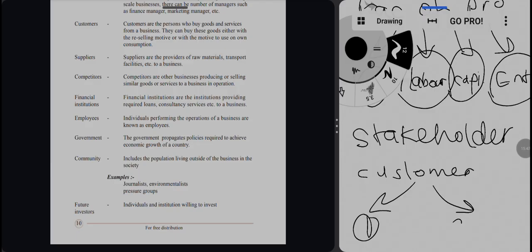So there are two types of customers: buying the goods for their own consumption and buying the goods for reselling.